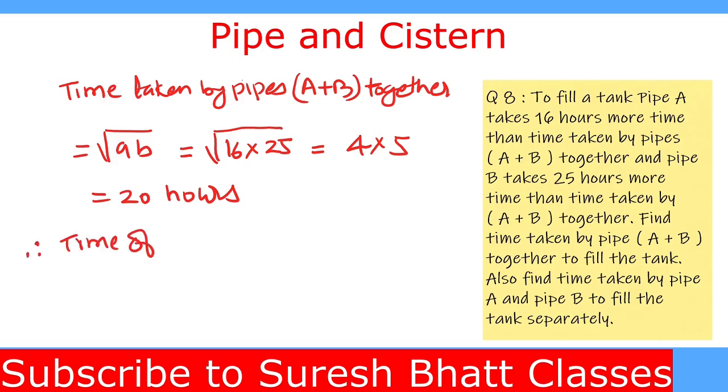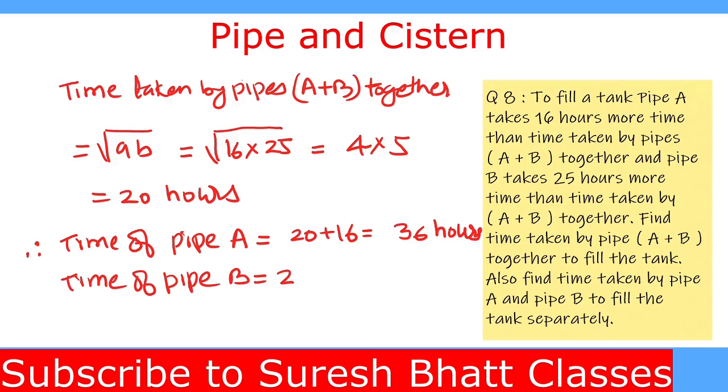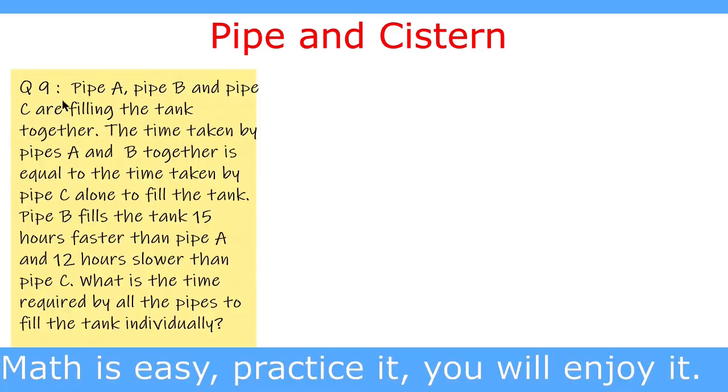Therefore, time of pipe A, time A takes 16 hours more than 20. So, time of pipe A is 20 plus 16. This is equal to 36 hours. Time of pipe B is 20 plus 25 hours. This is equal to 45 hours. Thus, pipe A plus B together take 20 hours, pipe A takes 36 hours, and pipe B takes 45 hours to fill the tank. We go to the next question.